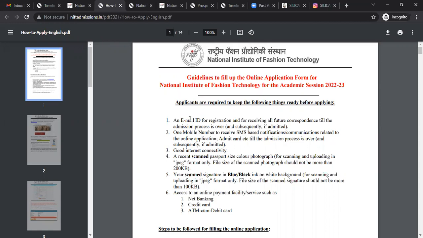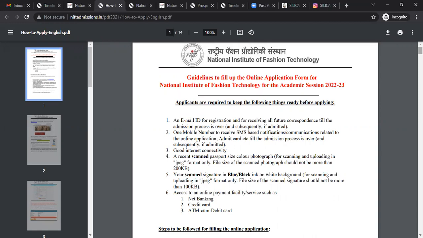Your scanned signature in blue or black ink on a white background for scanning and uploading in JPG format only. So your signature should be in either blue or black ink. File size of the scanned signature should not be more than 100 KB. Access to an online payment facility service such as net banking, credit card, ATM cum debit card. UPI options they have not given. These are the three options through which you can pay the application fees: net banking, credit card, ATM cum debit card.